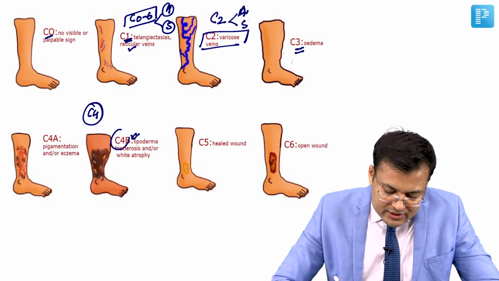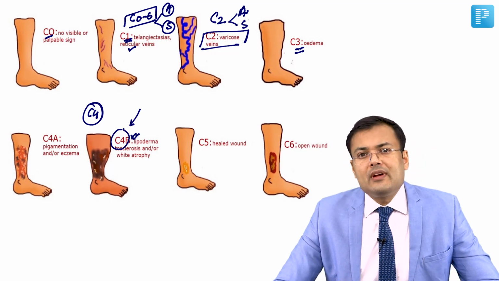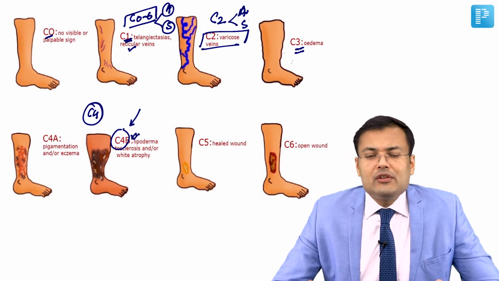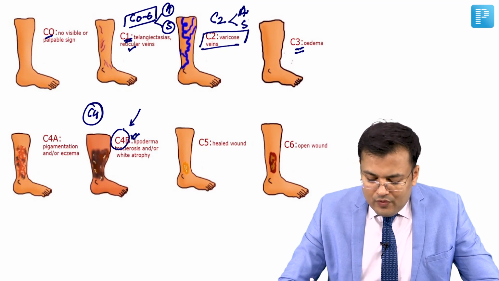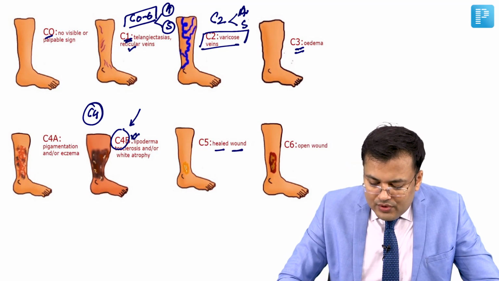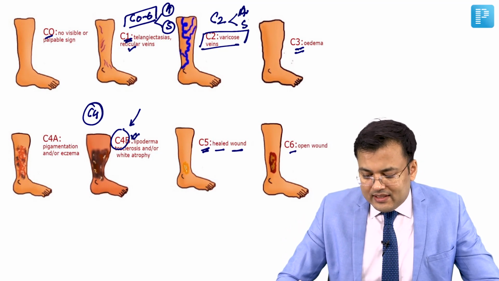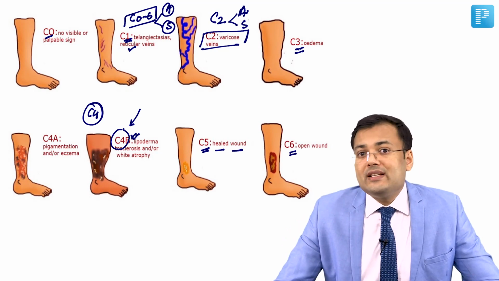And this was the question in the latest exam. C4B, there is lipodermatosclerosis with or without white atrophy. Whenever there is healed wound, it is C5. And if the wound is open, means if there is ulceration and there is open wound, it is C6.